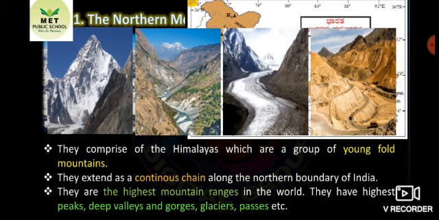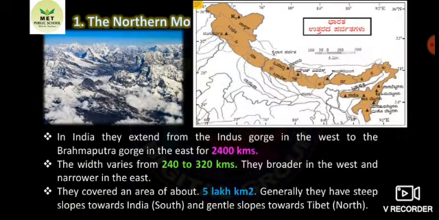Gorge means a narrow valley between the hills or mountains, typically with steep rocky walls and a stream running through it. Glacier means a large mass of ice that moves slowly. So here in the Himalayan mountain, there are highest peaks, deep valleys, gorges, glaciers and passes.